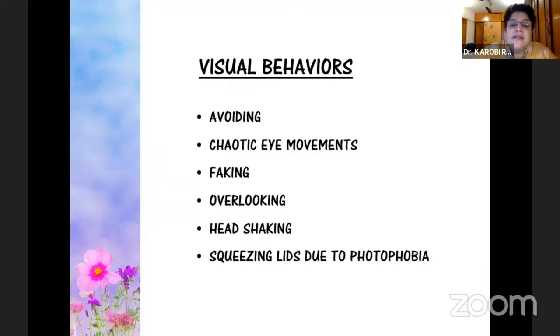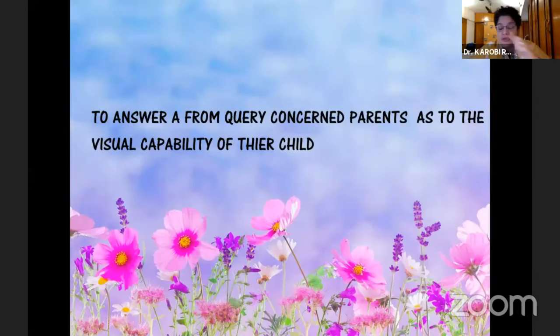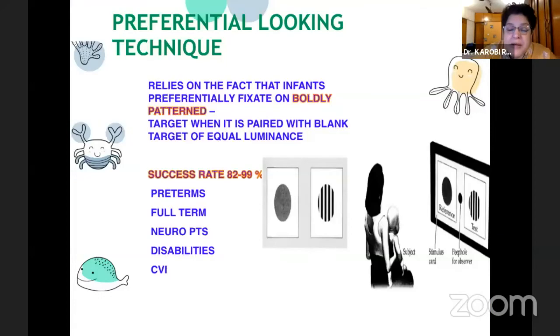And there are certain visual behaviors which tell you that there is a great degree of visual dysfunction: if the child avoids looking, chaotic eye movements, faking, overlooking, head shaking, squeezing the eyes because of photophobia. So, to answer the query, how much can my child see? This is a very concerned question from the parents.